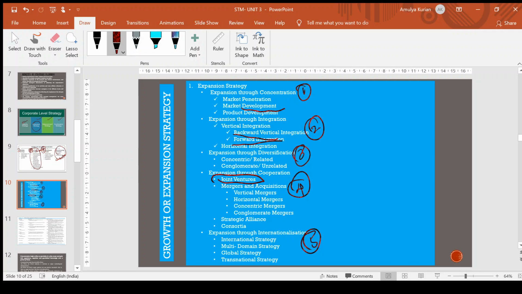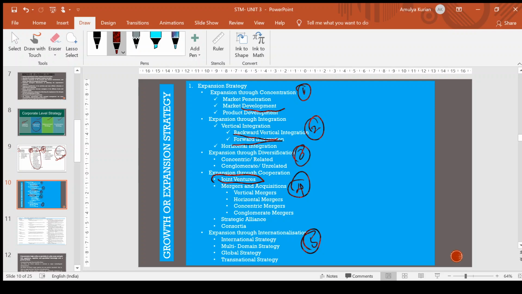Then comes the concentric merger. It is a combination of two or more firms somewhat related to each other in terms of customer functions. Example, say, Airtel joining a bank, where customers may be similar, or a bank merging with an insurance company. Again, it is a concentric merger. The customer base is almost the same.